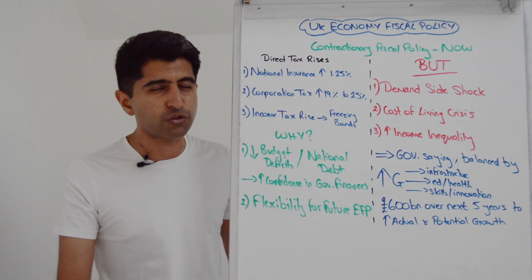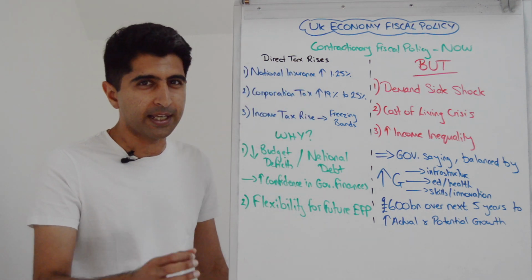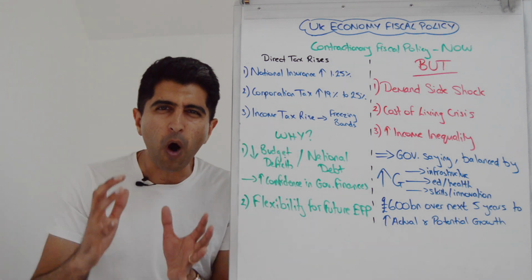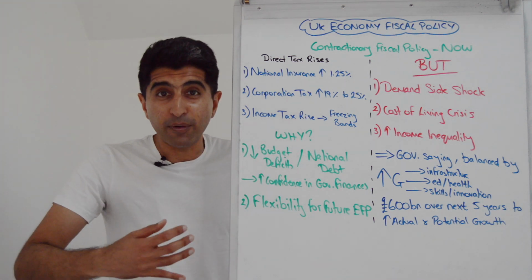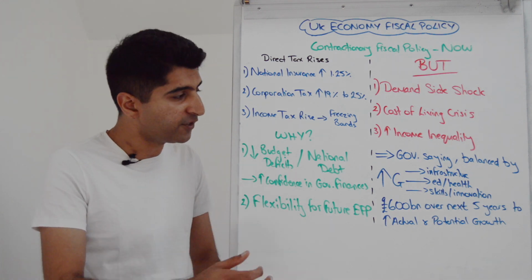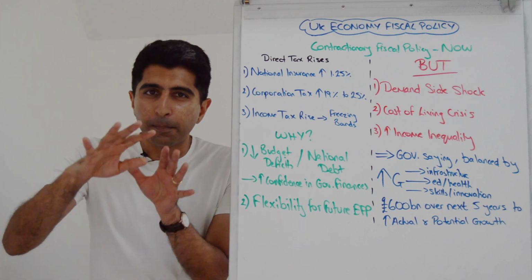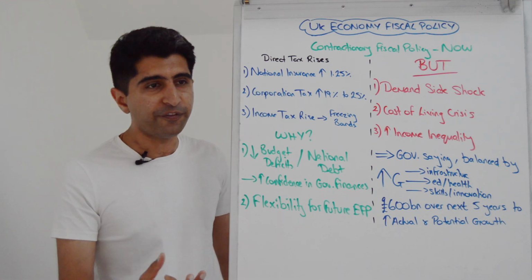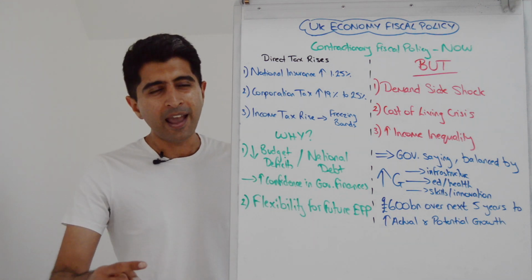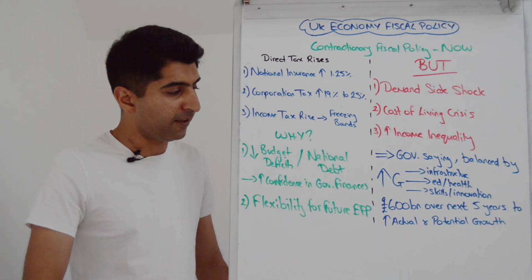So a variety of contractionary fiscal policies, but very much targeting the direct tax rises. But why? Why are they doing this? Well, to bring down these horrible budget deficits we've just seen, to bring down these sky-high national debt figures, basically to bring them down whereby there is now more confidence in the state of government finances. And really the benefit of that is a long-term benefit.